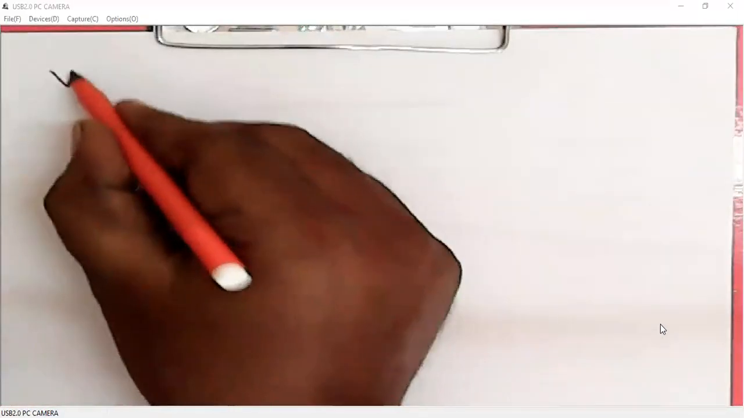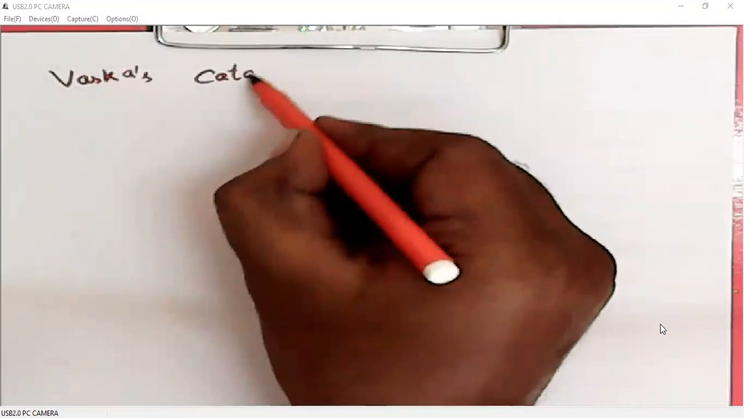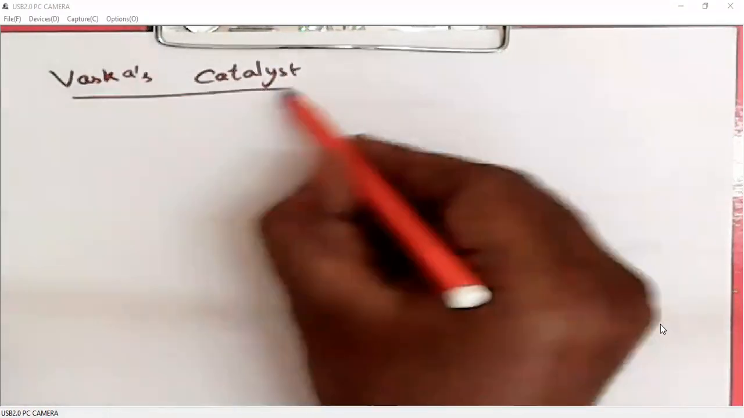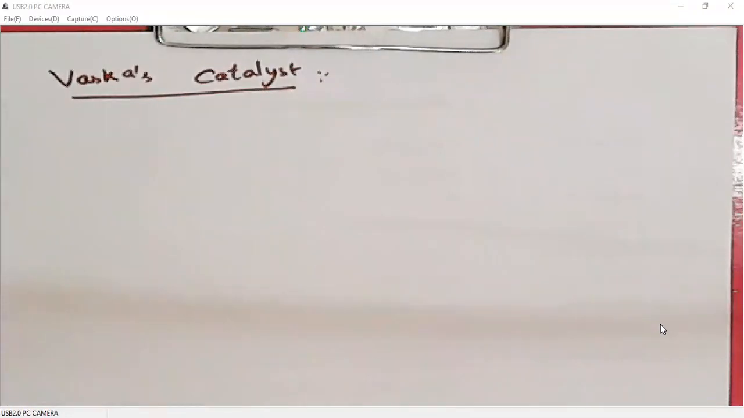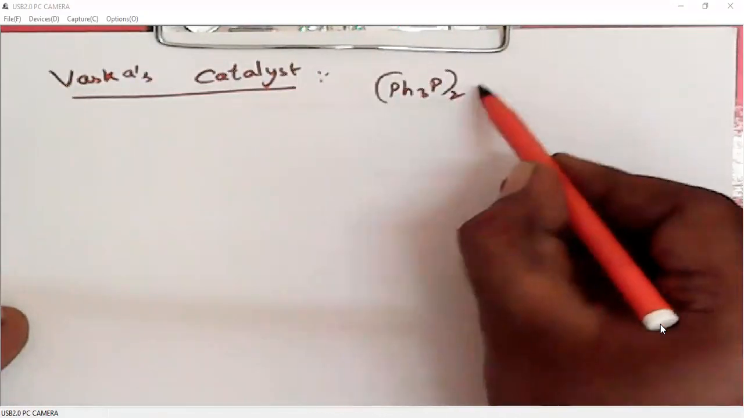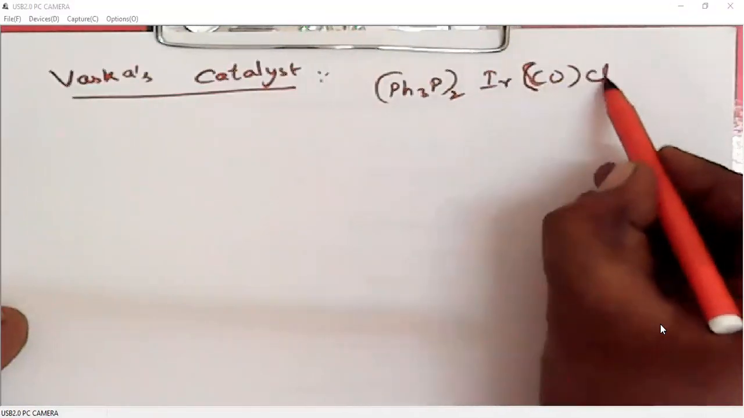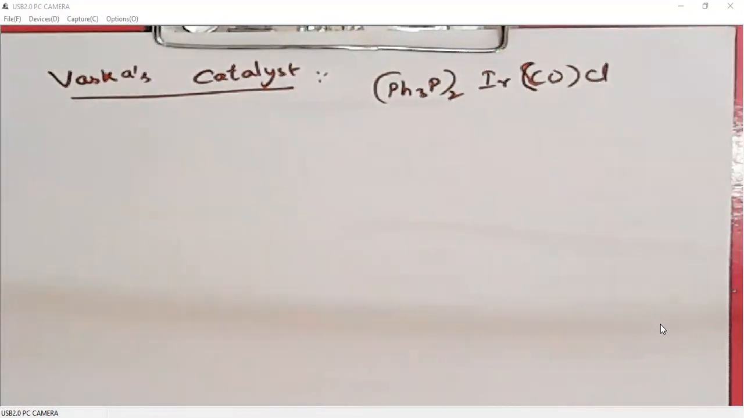So we don't need to learn many examples for Wilkinson's catalyst. So we will move to Vaska's catalyst. The next example for homogeneous catalysis or homogeneous hydrogenation is Vaska's catalyst. What is Vaska's catalyst? Sorry, it is an iridium catalyst, IrCOCl(PPh3)2. It is chlorocarbonyl bis(triphenylphosphine)iridium(I).